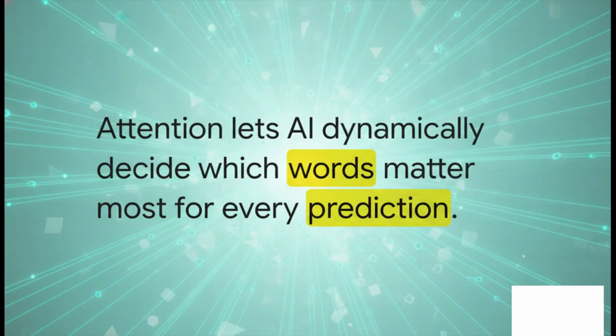So if you take nothing else away today, remember this crucial point. Attention is the mechanism that lets AI dynamically decide which words matter most in relation to every other word for every single prediction it makes. It is the definitive breakthrough that turns static, rigid word meanings into flexible, dynamic, context-aware understanding.